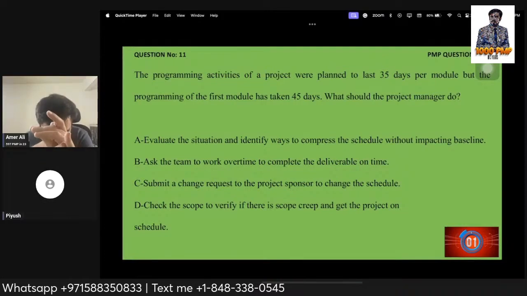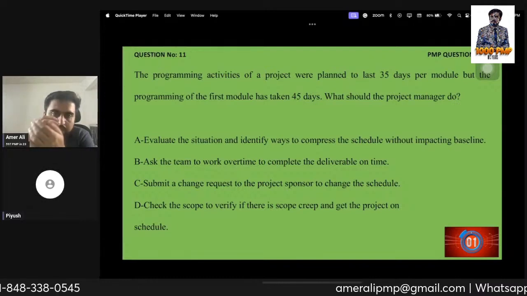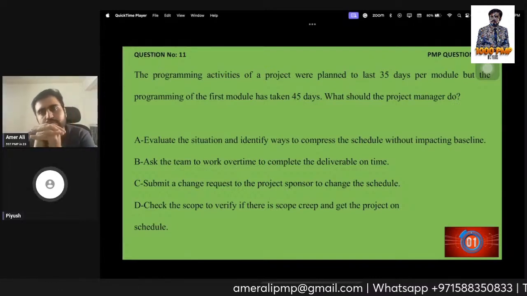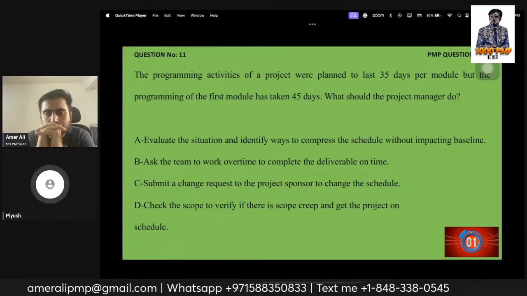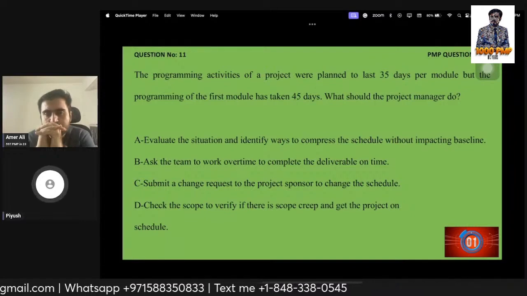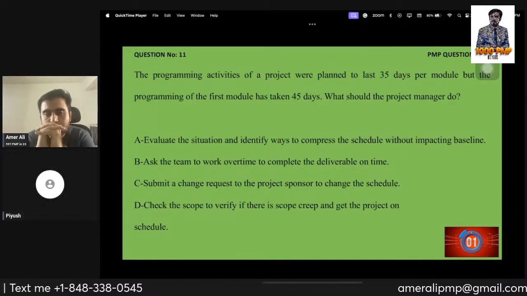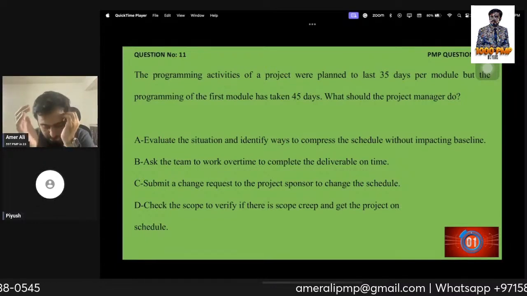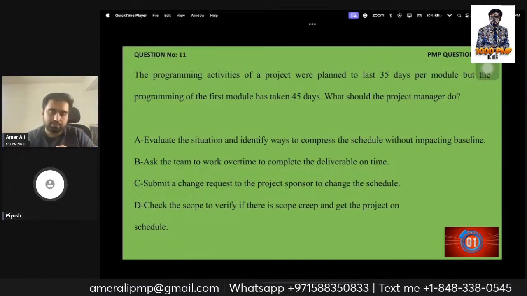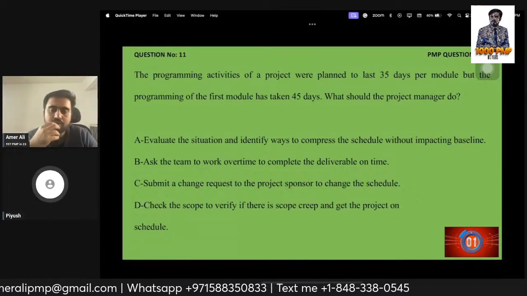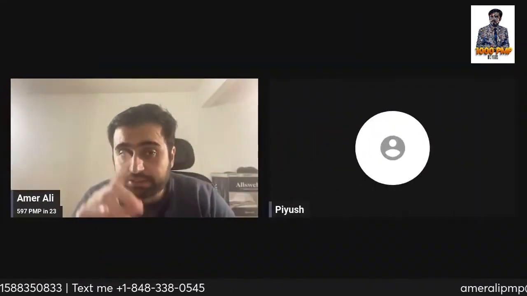How did you eliminate option D? Option D is to check the scope to verify if there is a scope creep and get the project on schedule, because in the question there is nowhere mentioned, sir, that the project is falling behind schedule. The question says 35 and 45 days, so it's the first iteration, rather I say. So we have to evaluate first. Thank you very much. That is the right answer.